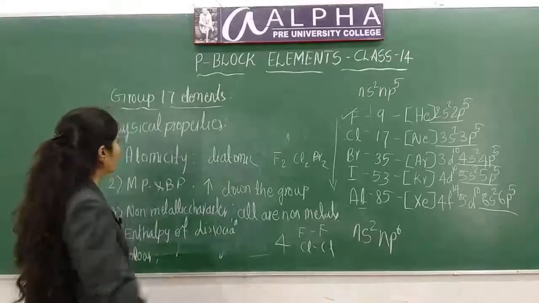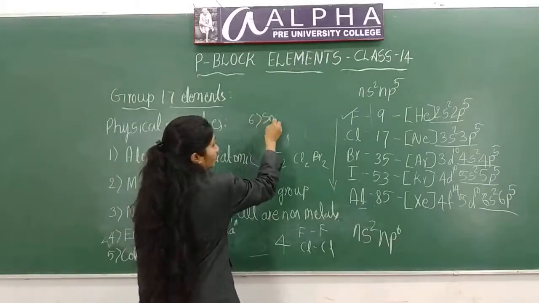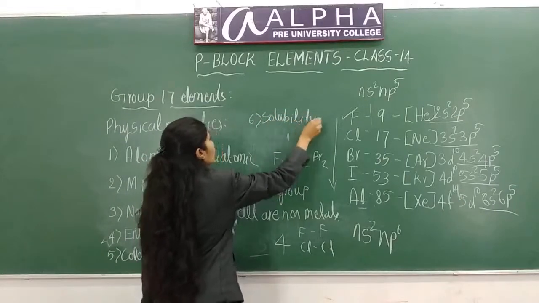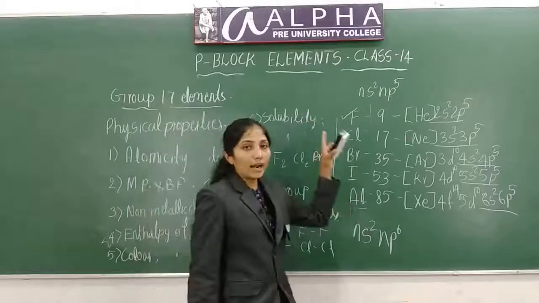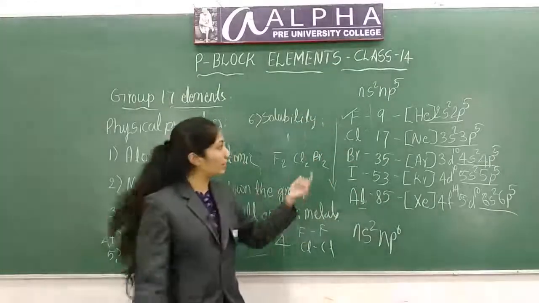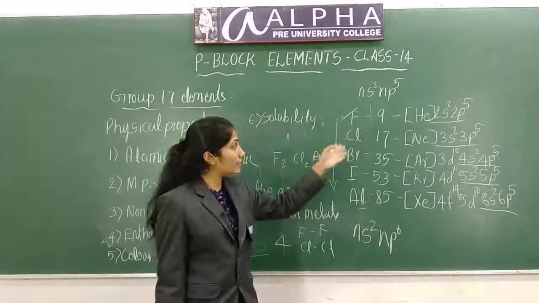Next is solubility. Sixth one, I'll write it here, solubility. Fluorine and chlorine are soluble in water. Bromine and iodine are less soluble compared to fluorine and chlorine. Solubility decreases down the group.